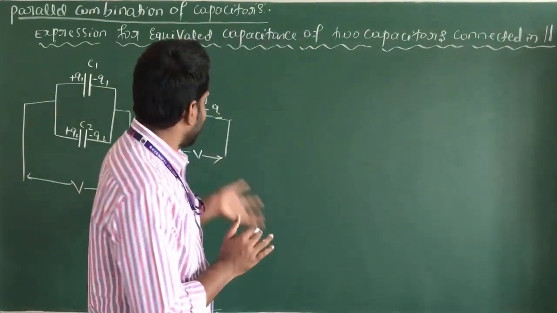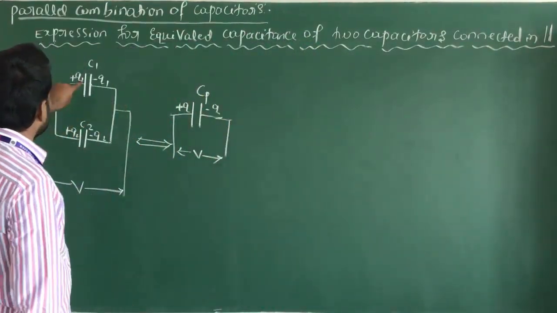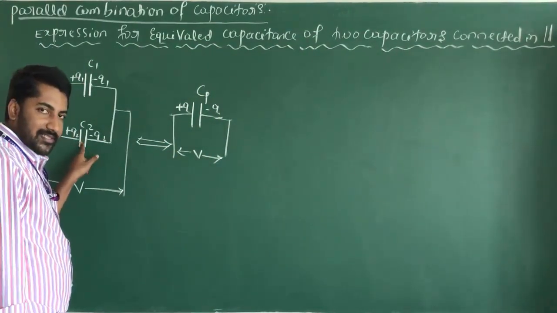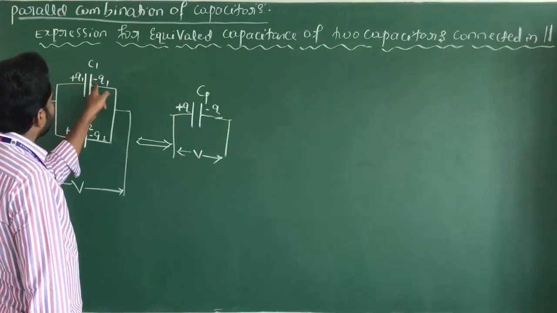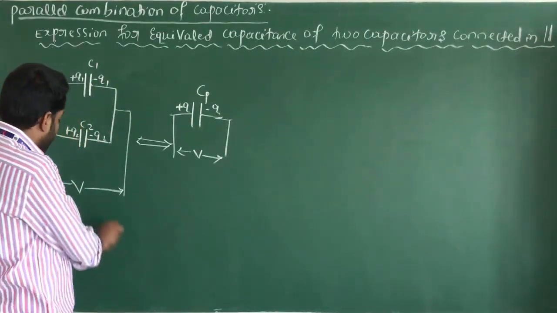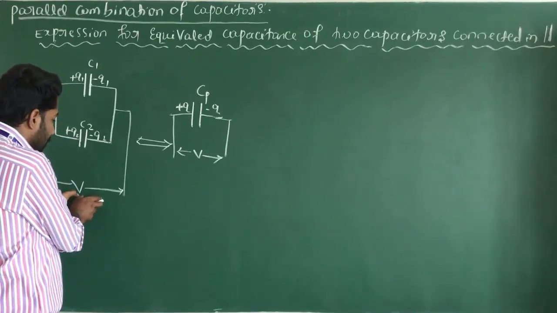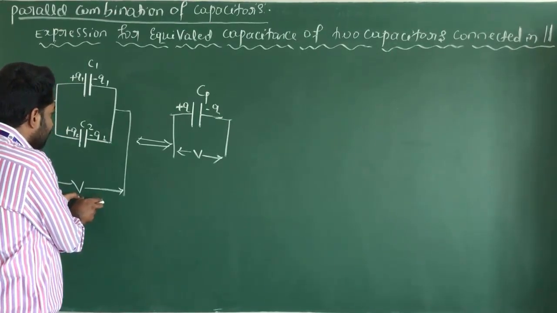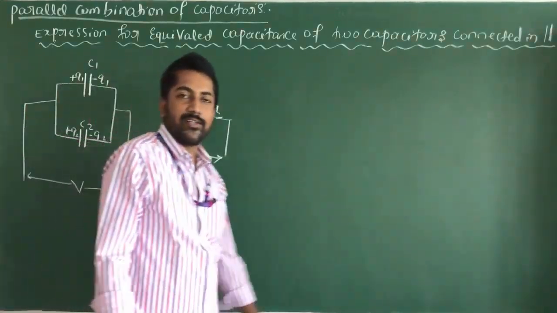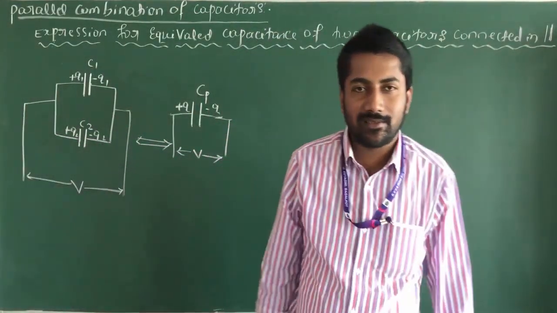The positive plate of one capacitor is connected to the positive plate of the other capacitor, and the negative plate is connected to the negative plate, and potential difference is applied across the common points of these two capacitors.